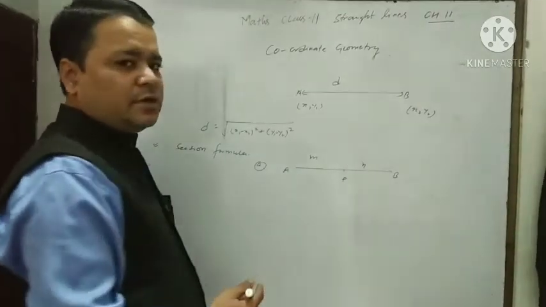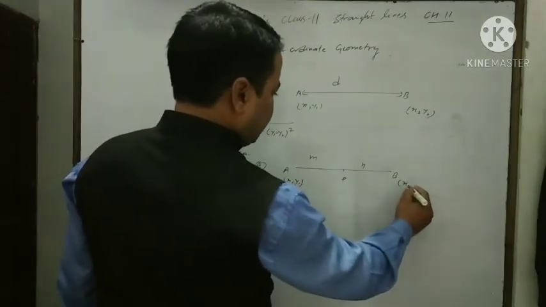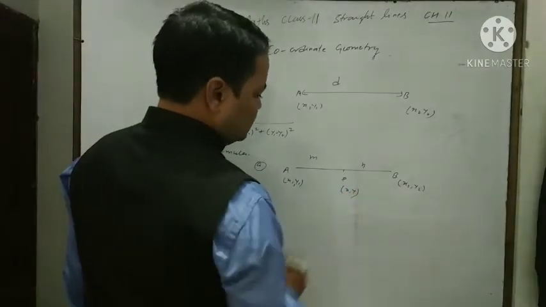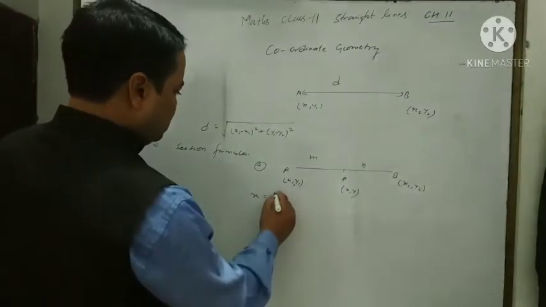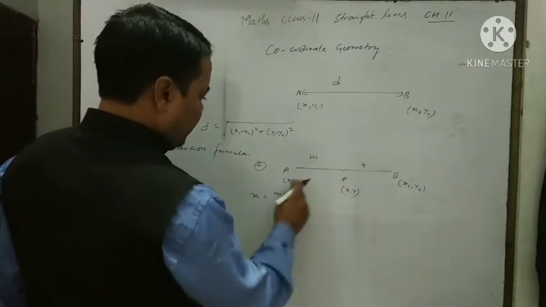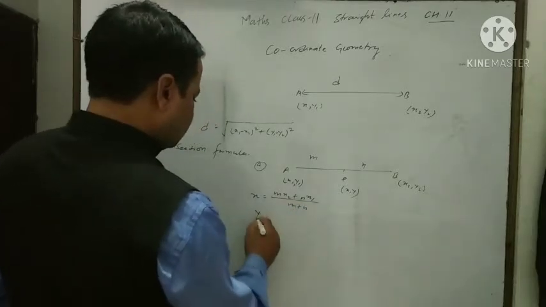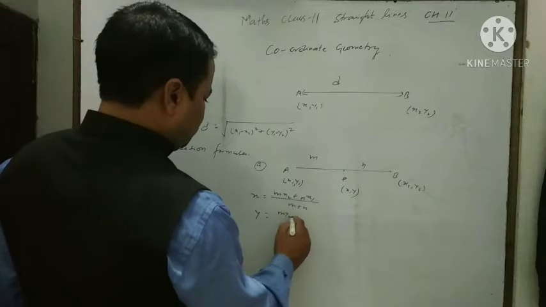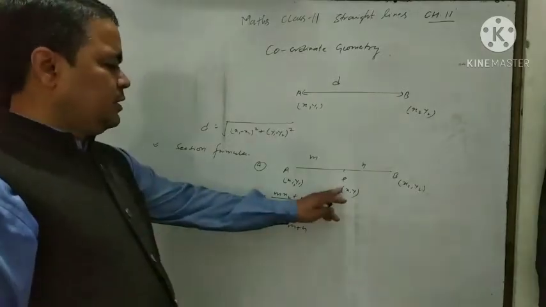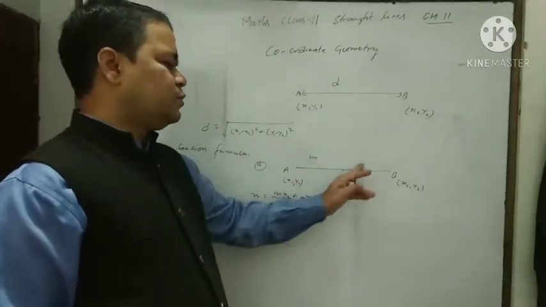This is the condition of internal division. Here the coordinate of A is x1 y1, the coordinate of B is x2 y2, and let the coordinate of point P be xy. Then x is equal to (mx2 plus nx1) upon (m plus n), and y is equal to (my2 plus ny1) upon (m plus n). Here P divides line segment AB internally in the ratio m:n.